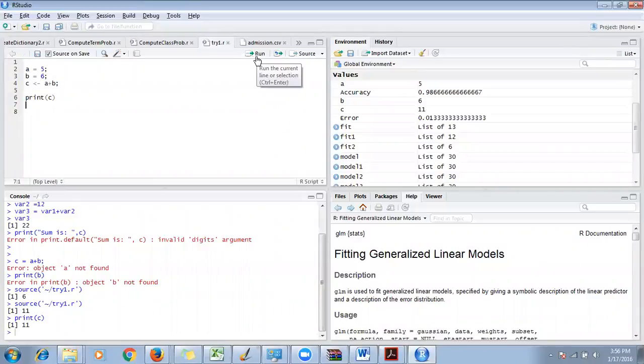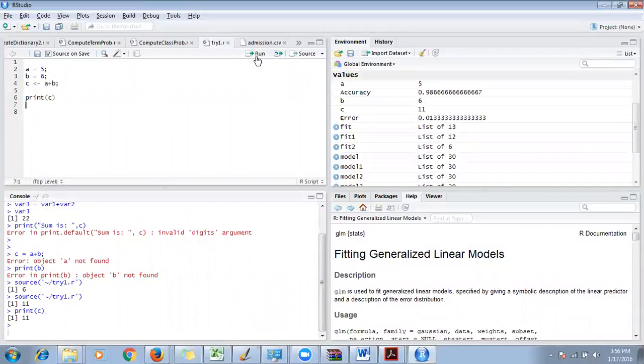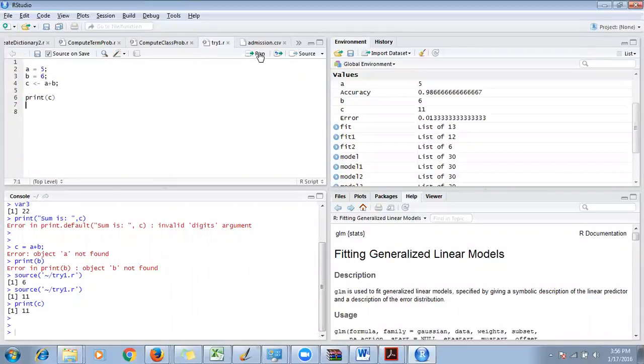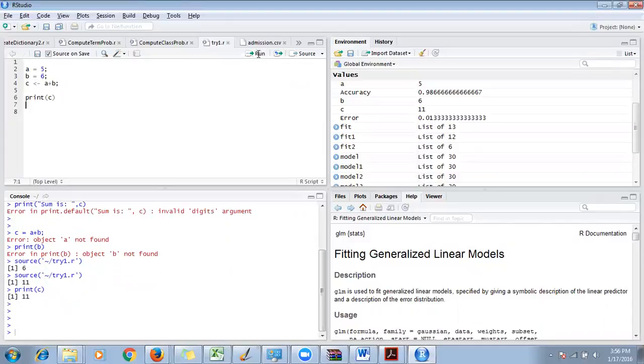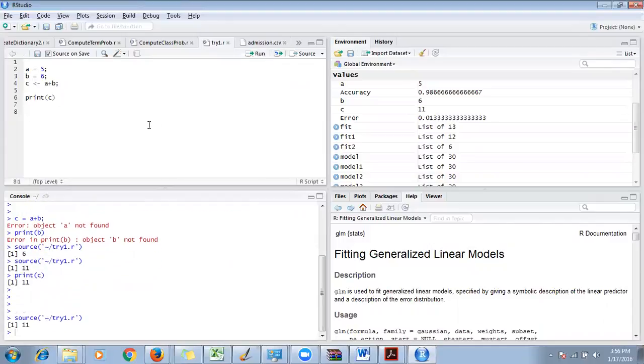You can directly hit the Run button, and it will run here. And there is another button, Source on Save. If you say source on save, as soon as you save it, it will run the program at the end.